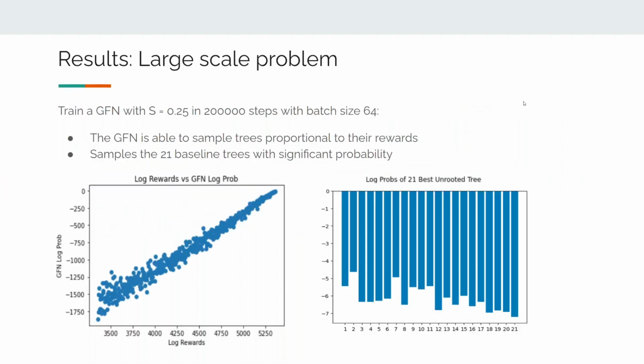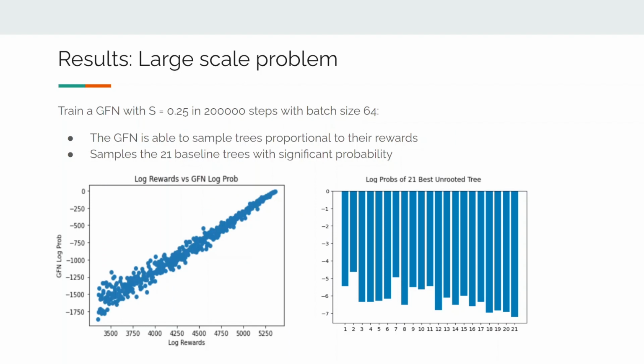We train the GFlowNet with S equals 0.25. We train 200,000 steps with batch size equal to 64. On the left plot, we plot the log rewards against sampling probability. One can see that although we did not learn a perfect sampler, we do sample objects proportional to the rewards.